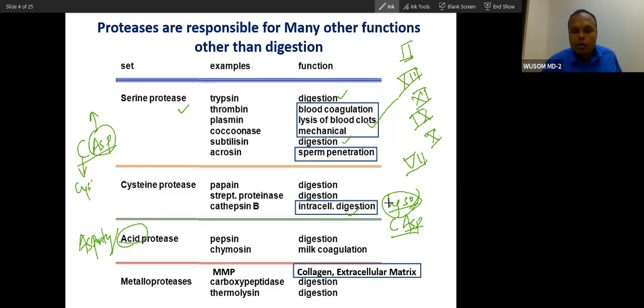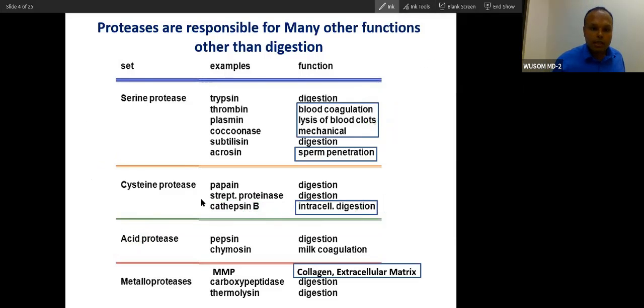Many lysosomal enzymes are also called cathepsins. These cysteine-containing enzymes are cathepsins. So you can remember cysteine proteases are present in lysosomes, and they are part of caspases. Among acid proteases, the very famous name is pepsin. Pepsin is present in your stomach, in an acid environment, which is why it requires an acidic active site to act. So it is very easy to remember.